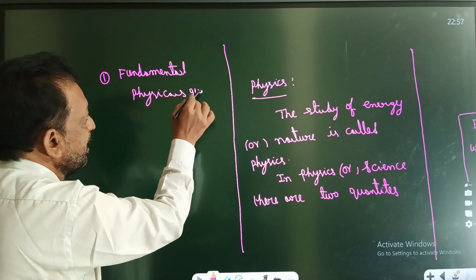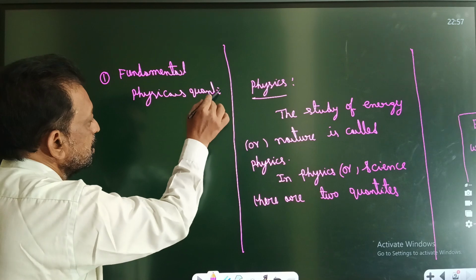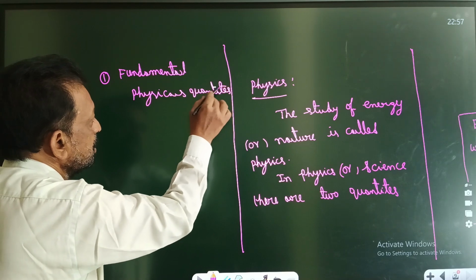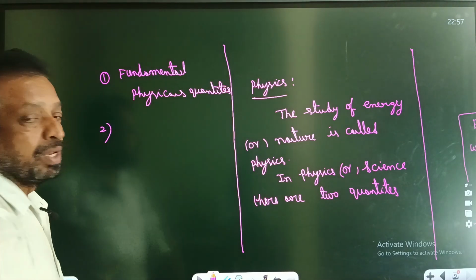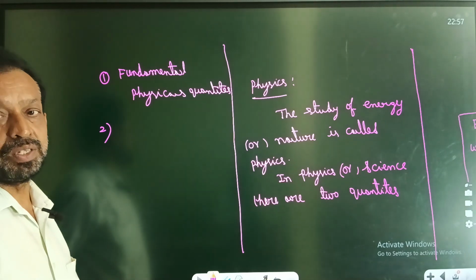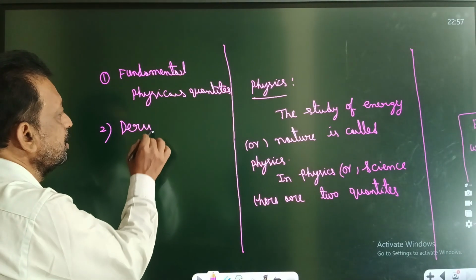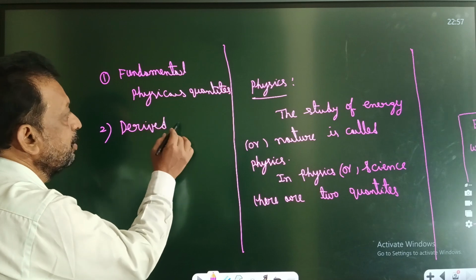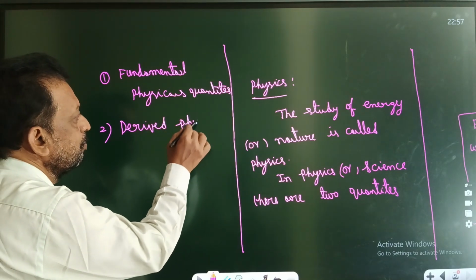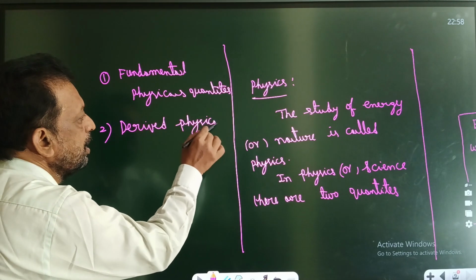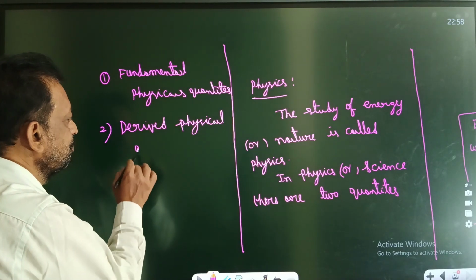And number two, derived physical quantities. Derived, D-E-R-I-V-E-D, derived physical quantities.